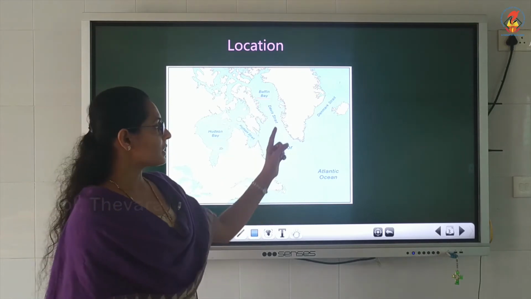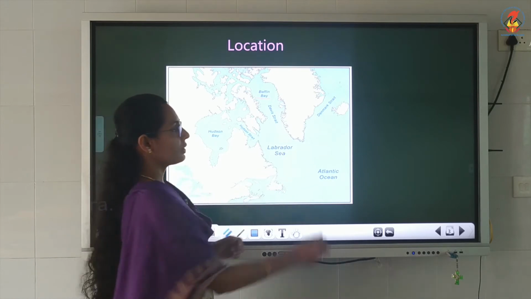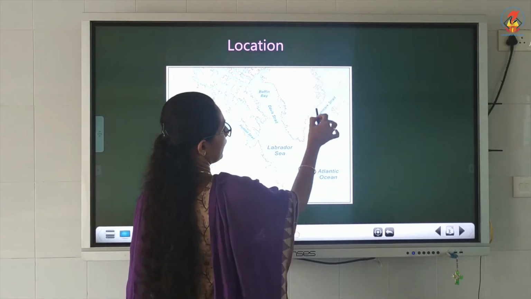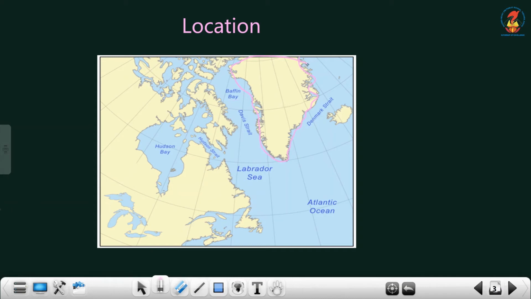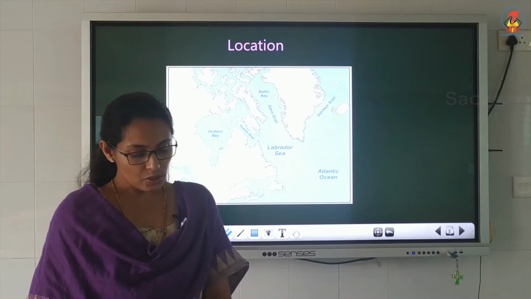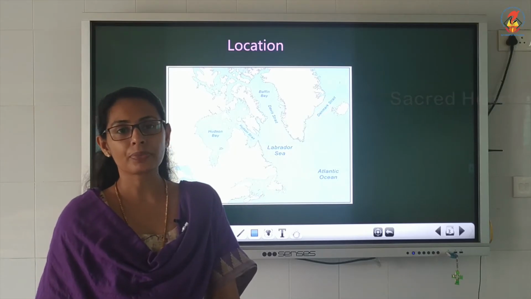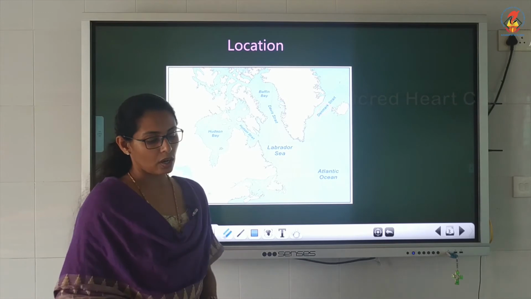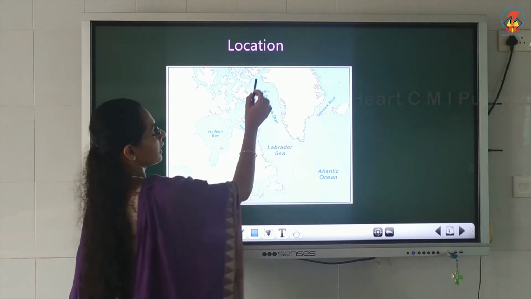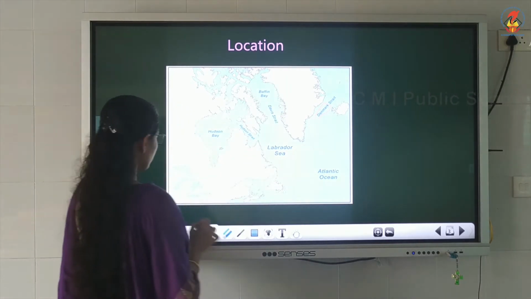Understood, children? And this Greenland is a part of Denmark. Greenland is a part of which country? Denmark. Understood, children? And this is about the location. So Greenland is located towards here, next to North America.